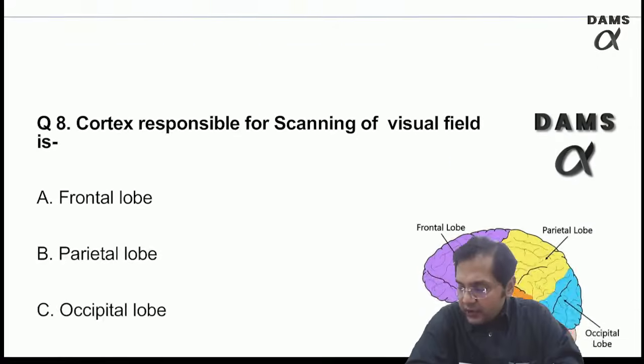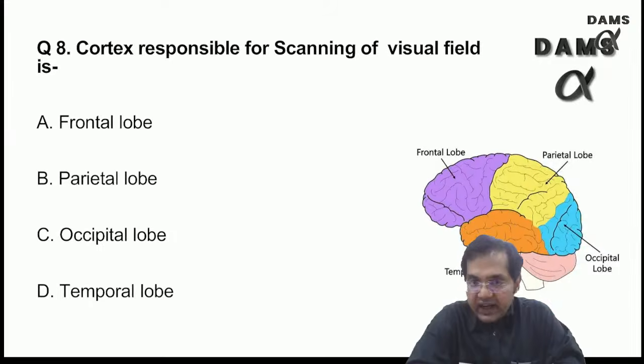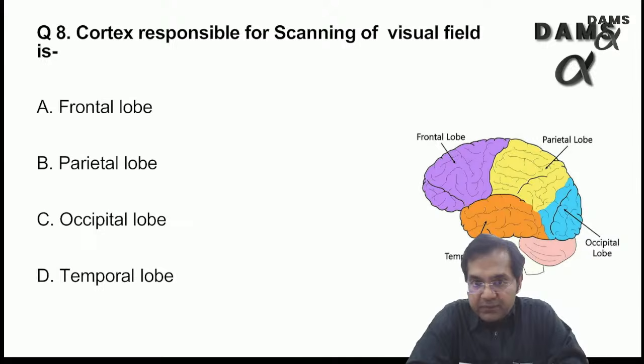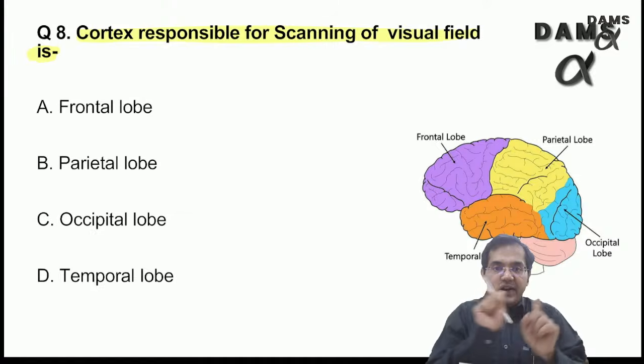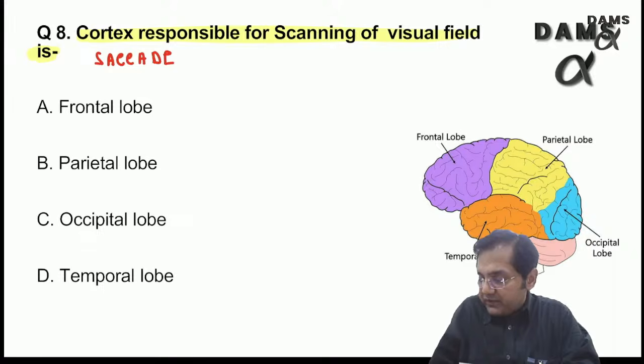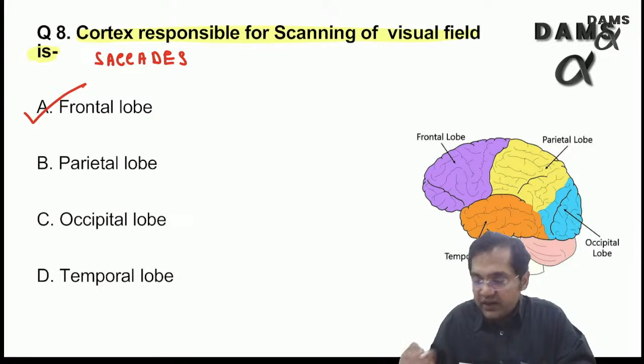That's good. Cortex responsible for scanning of visual field. To tell you frankly, this we don't teach in physiology. This is basically dealt by the ophthalmology faculty. So here, according to our books, the answer for scanning means the saccadic eye movements. So saccades or the saccadic eye movements, the area responsible for the saccades is frontal lobe, right?